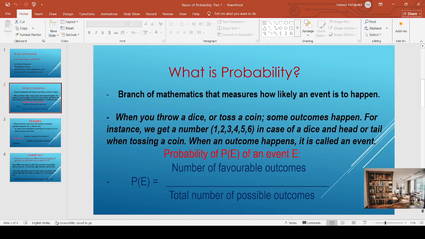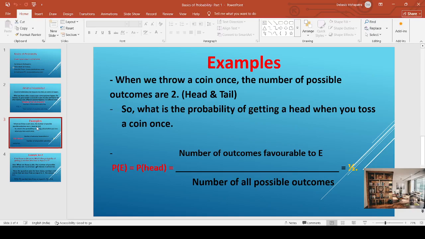And how is it determined? The formula is P(E) equals the number of favorable outcomes divided by the total number of possible outcomes. Let's understand this through one example. As I have already mentioned, when you throw a coin once, the number of possible outcomes is 2: head or tail. Within that only you will get an outcome. If you throw a coin, you will not get any other outcome.